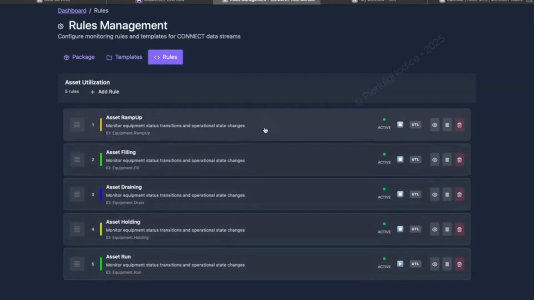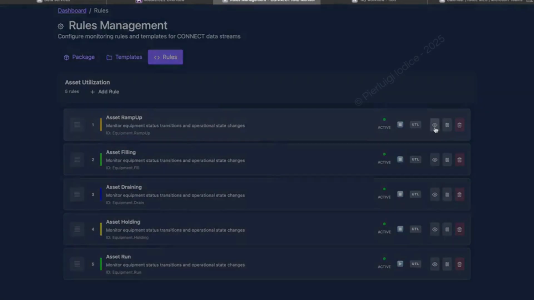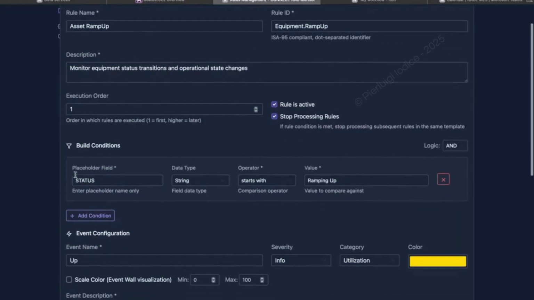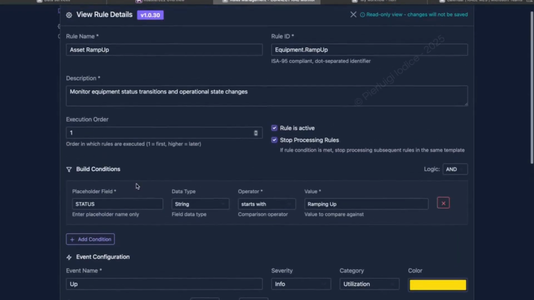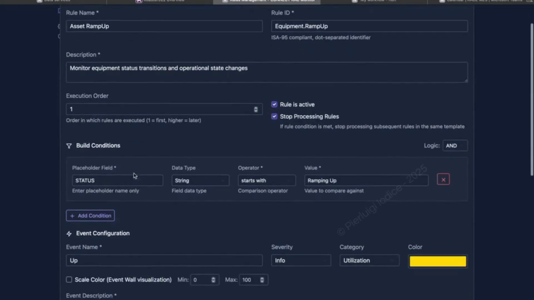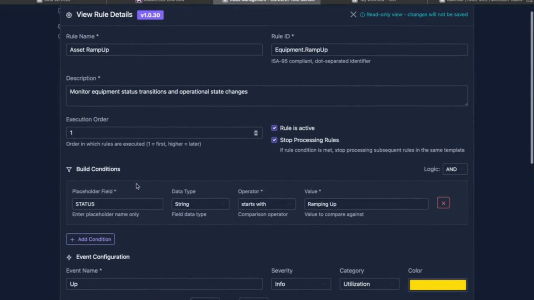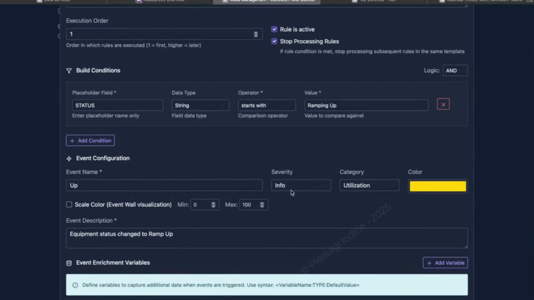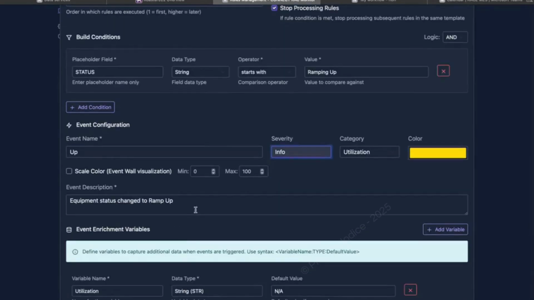Each rule defines conditions, severity, categories, and optional contextual enrichment, all while incorporating built-in auditing and versioning capabilities. When a rule's conditions are met, it generates an event, enhanced by additional contextual data provided through the variable enrichments. This mechanism facilitates advanced analysis powered by artificial intelligence.